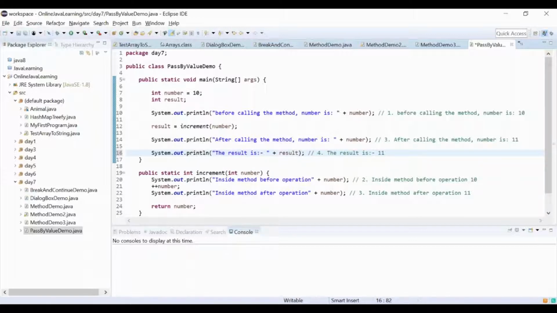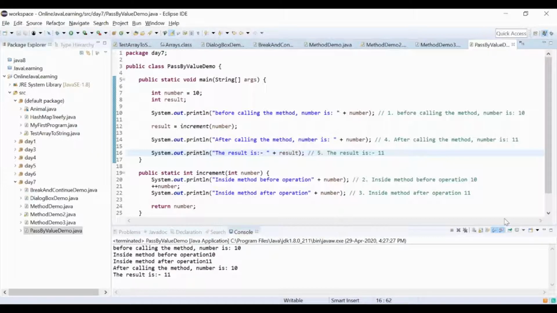Now see carefully. 1, 2, 3. I am supposed to write 4 and 5. This should be in order. I'm executing this program, have a clear look into the output. Then I'll explain this one more time to you, because there is still one mistake here. That's why I'm explaining this pass by value.